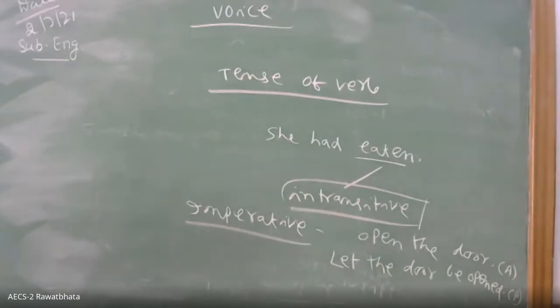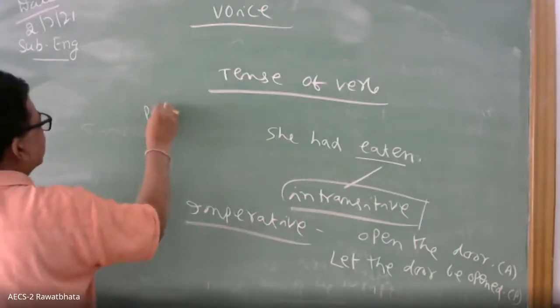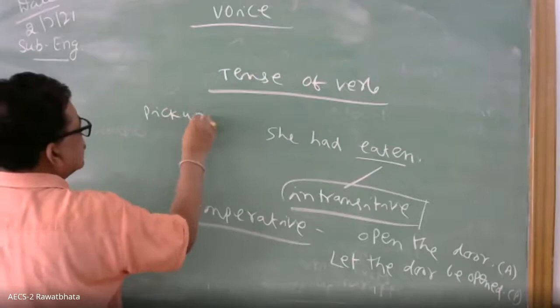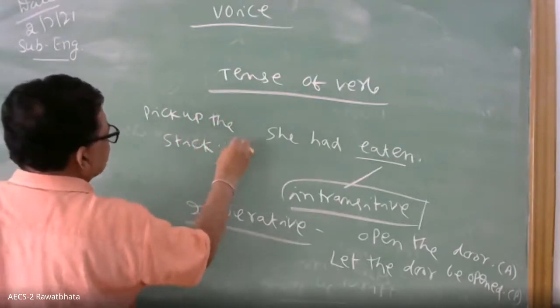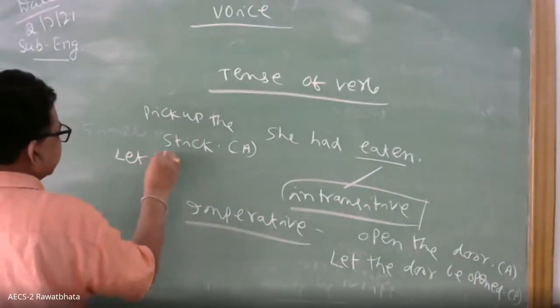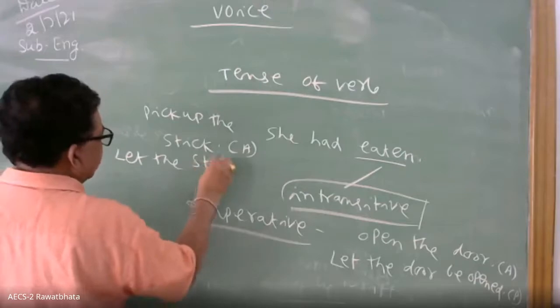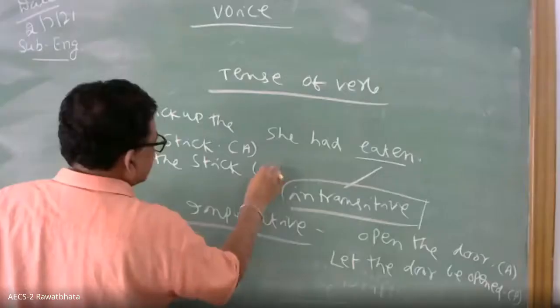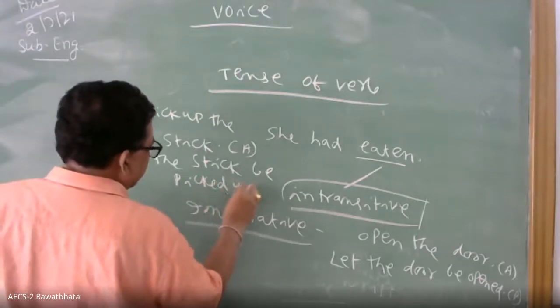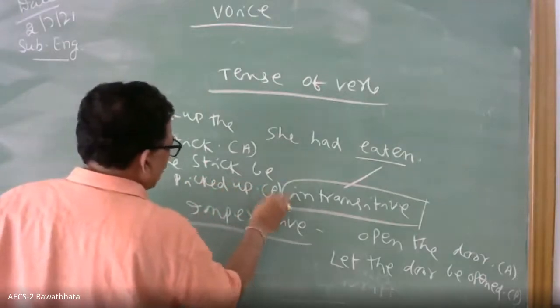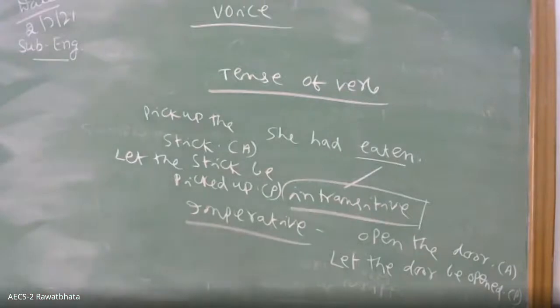Another example: pick up the stick. Active: pick up the stick. Passive: let the stick be picked up, not pick up. Because as I told you, always the passive will be in the past participle verb. That's why we are writing like this.